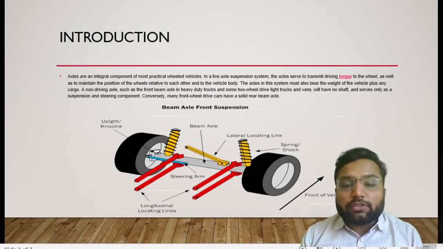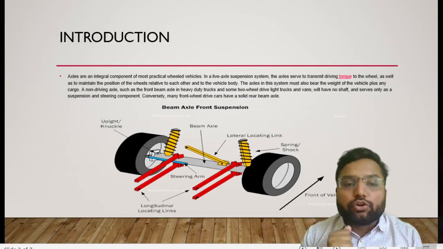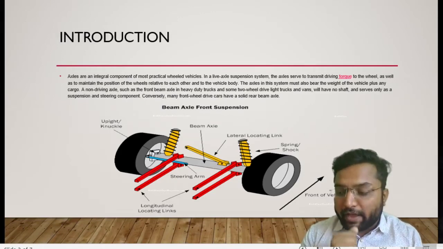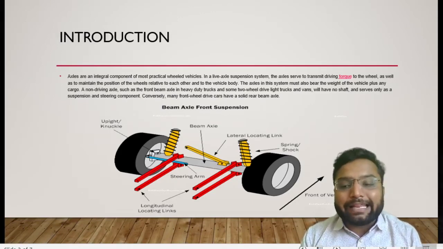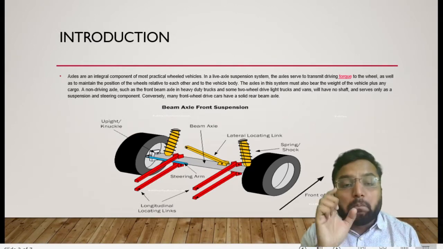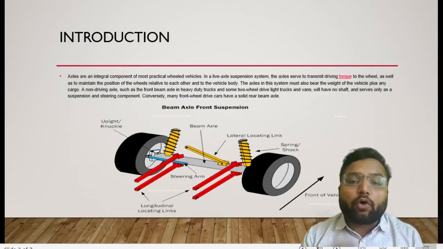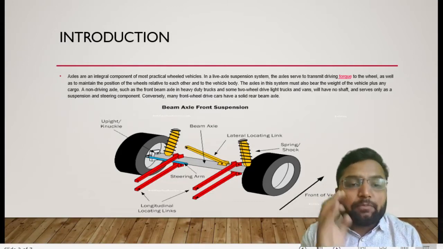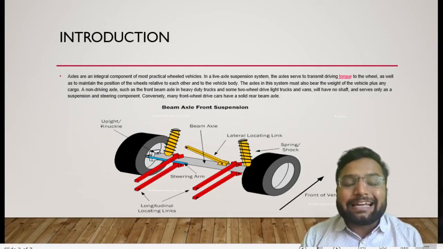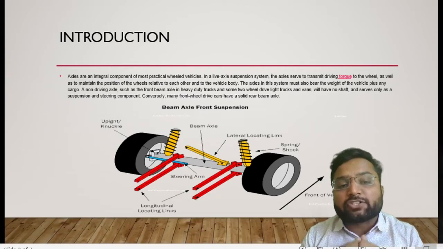Clear? Okay, so the position of the axle should be in such a way that it provides support to the vehicle. Clear? So our criteria while designing this axle is that it should provide support to the vehicle, at the same time transmit power, and at the same time provide that suspension effect. If I am using that suspension system for the front wheel, then I should facilitate that suspension so that it can have a proper independent suspension system as well as a proper steering system.